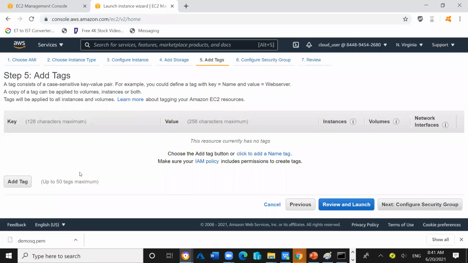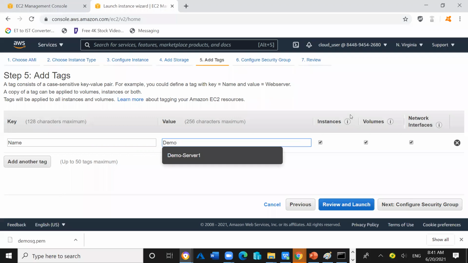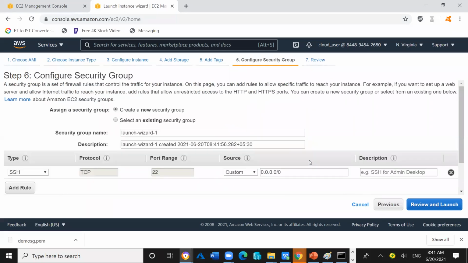Next. And the security group tag, I will tag the name of the server. And the server name will be here demo-server2, demo-server2. Now click on next.